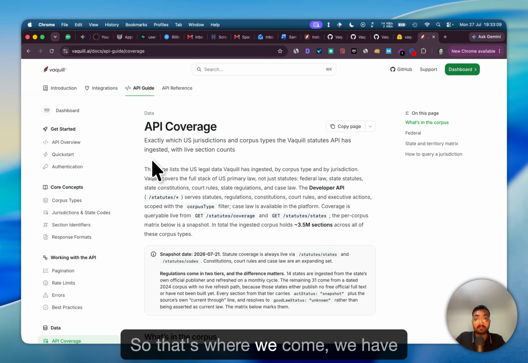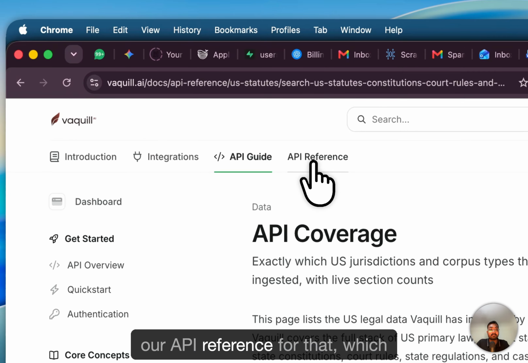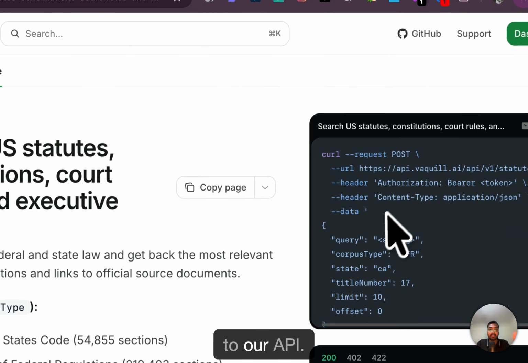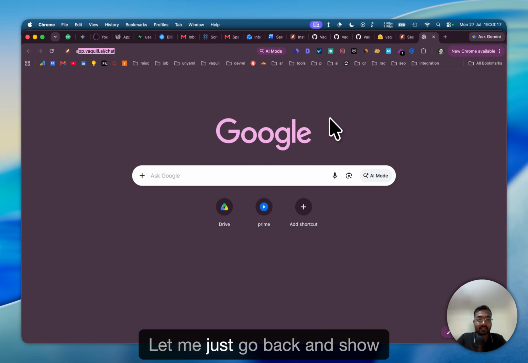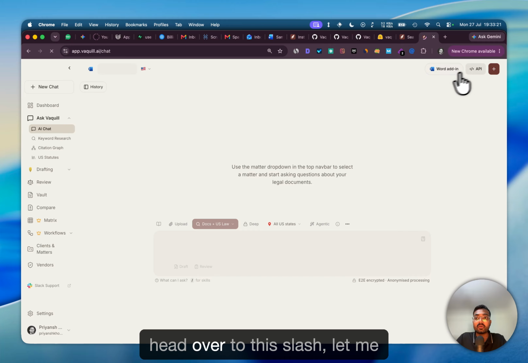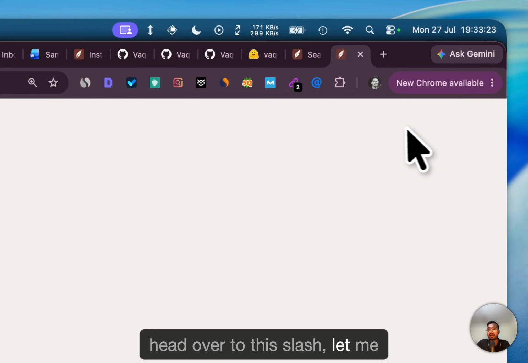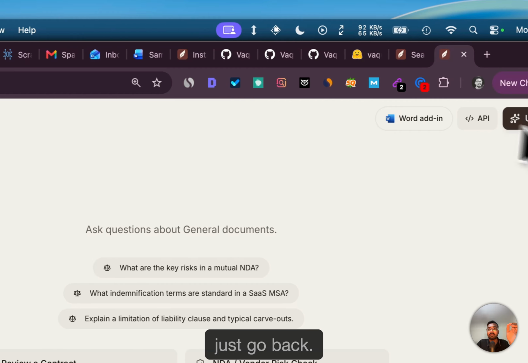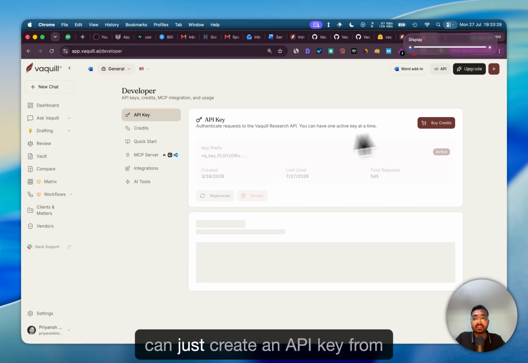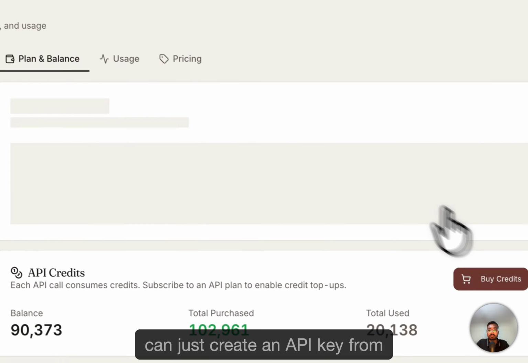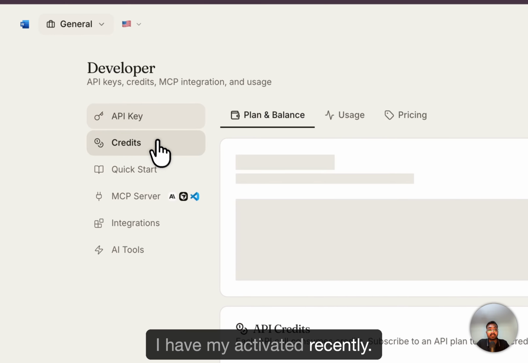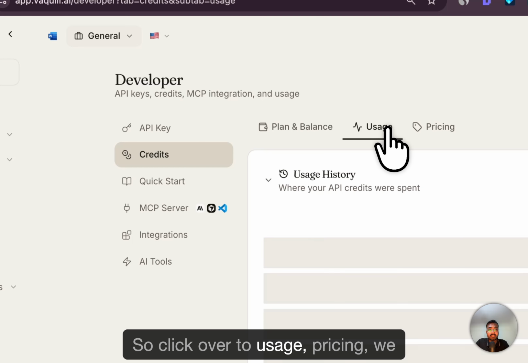So that's where we come in. We have our API reference for that, where you can just send a request to our API. Let me go back and show you how it works. I'll open our application and head over to the API section. You can create an API key from here. I have mine activated recently. So click over to usage.